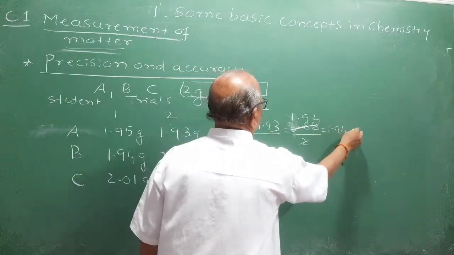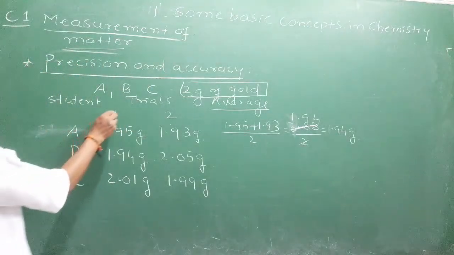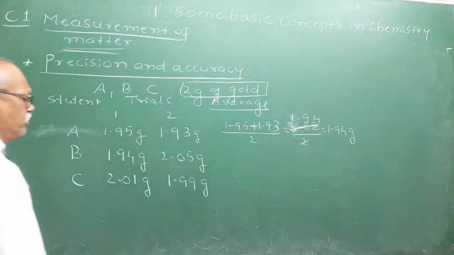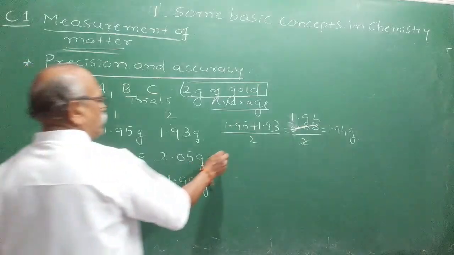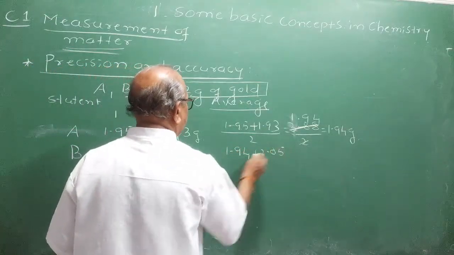The average value of student A in trial 1 and trial 2, though he got different values, is 1.94 grams. And the second student's average is also 1.94. Calculate the average reading.